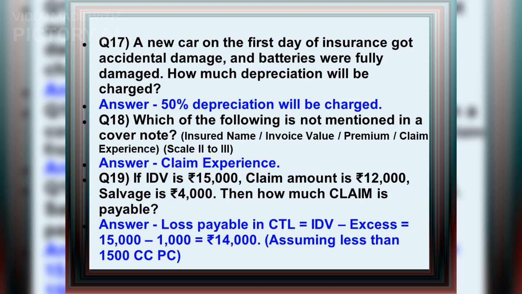Q18. Which of the following is not mentioned in a cover note? Insured name, invoice value, premium, claim experience. Answer: Claim experience. Q19. If IDV is 15,000 rupees, claim amount is 12,000 rupees, salvage is 4,000 rupees, then how much claim is payable? Answer: Loss payable in CTL equals IDV minus excess, 15,000 minus 1,000 equals 14,000 rupees, assuming less than 1500 cc private car.